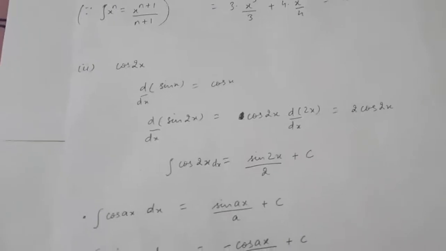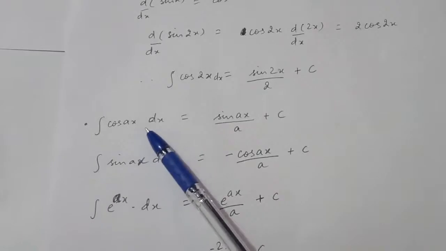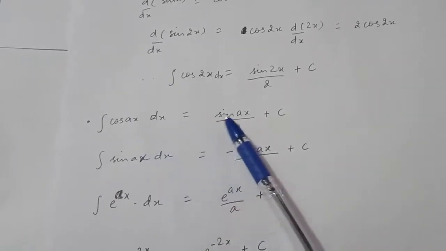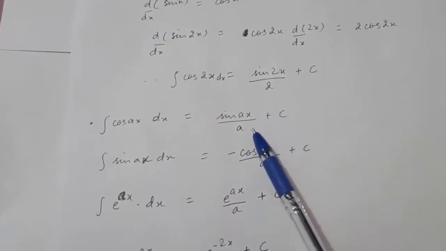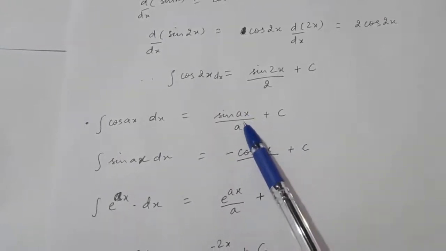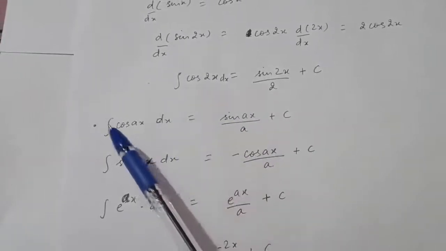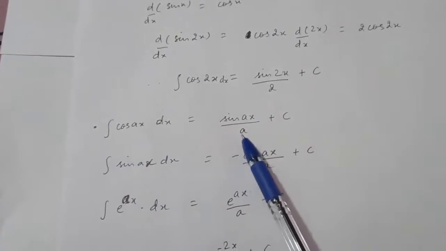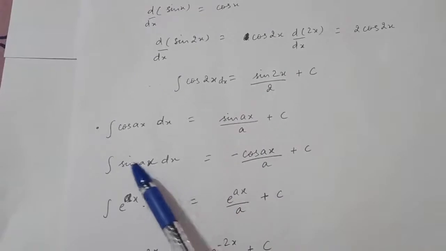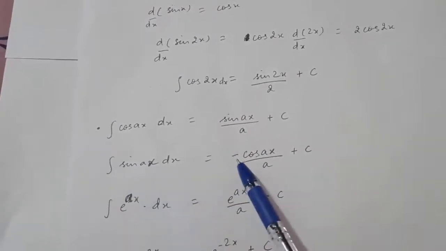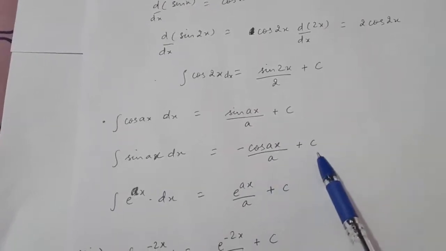So this gives the other formulas, that integral of cos ax with respect to x is equal to sin ax upon a plus c. While differentiating, you multiply with the constant which is with the x. In integration, we divide with the constant which is with the x, right? Similarly, integral of sin ax will be minus cos ax upon a plus c, right?